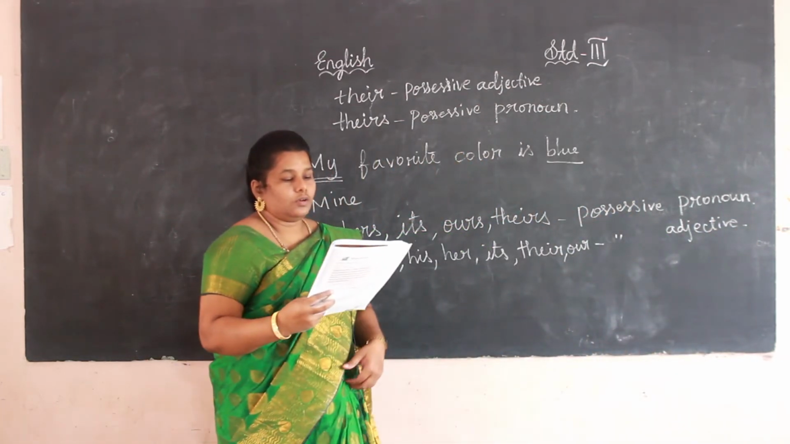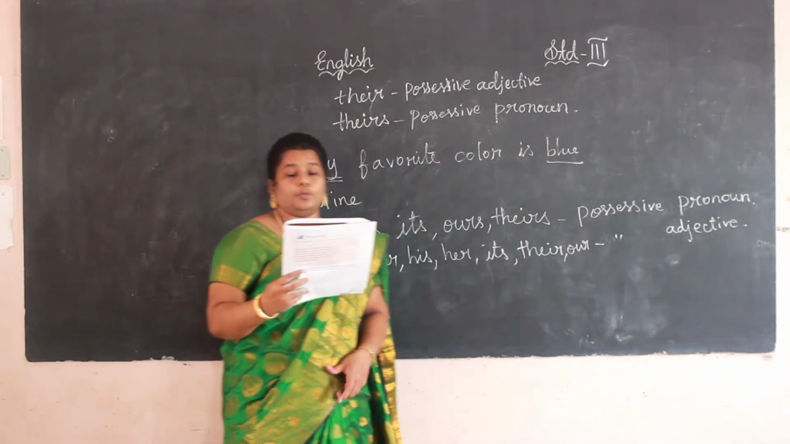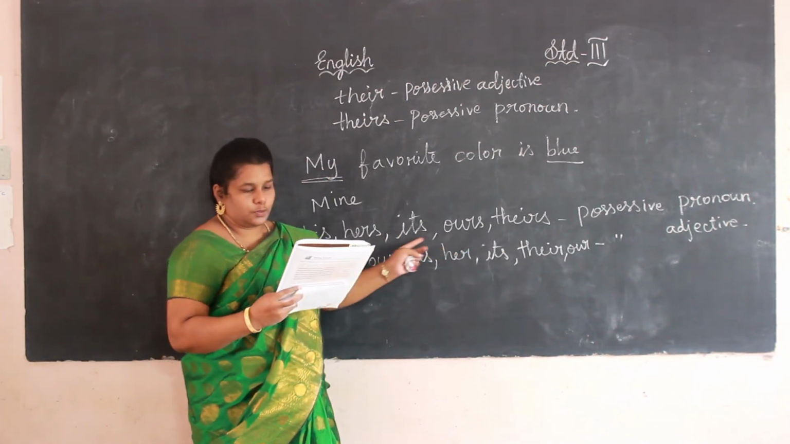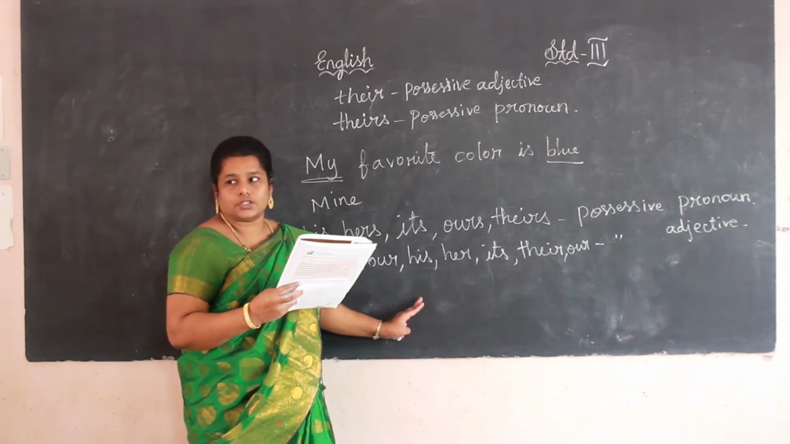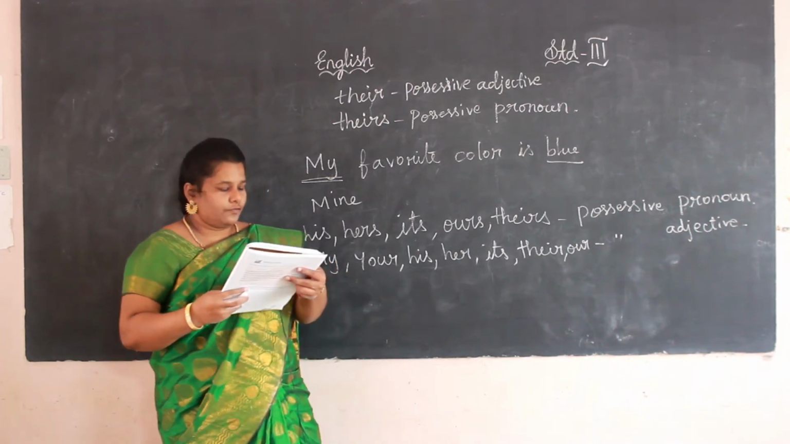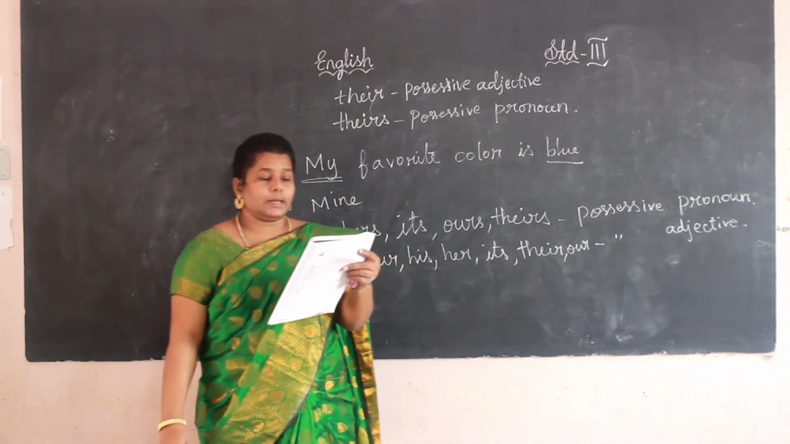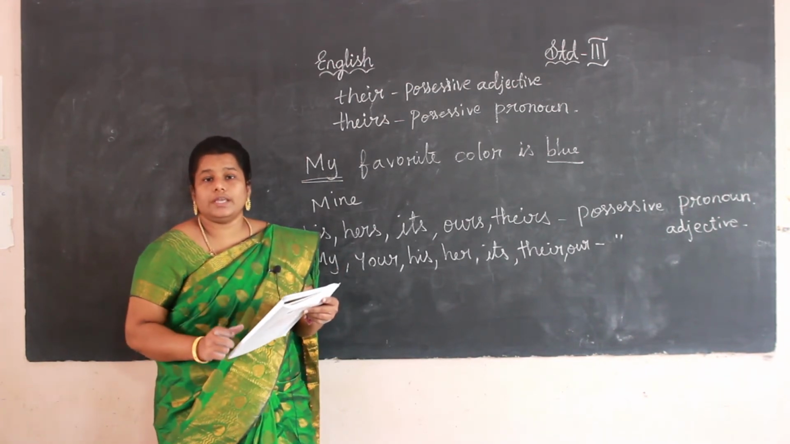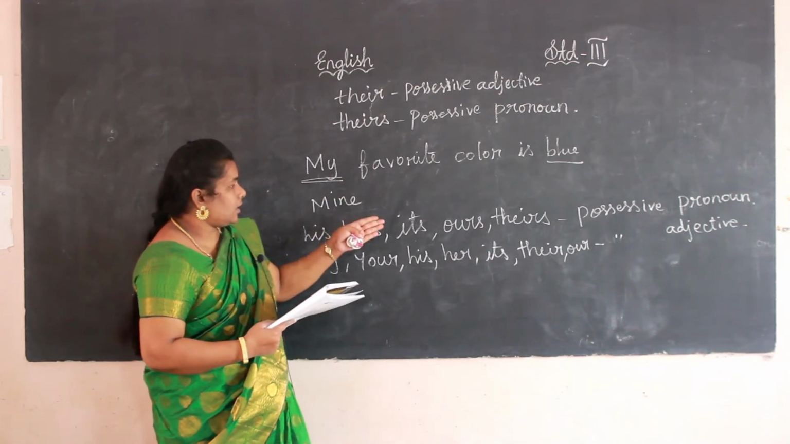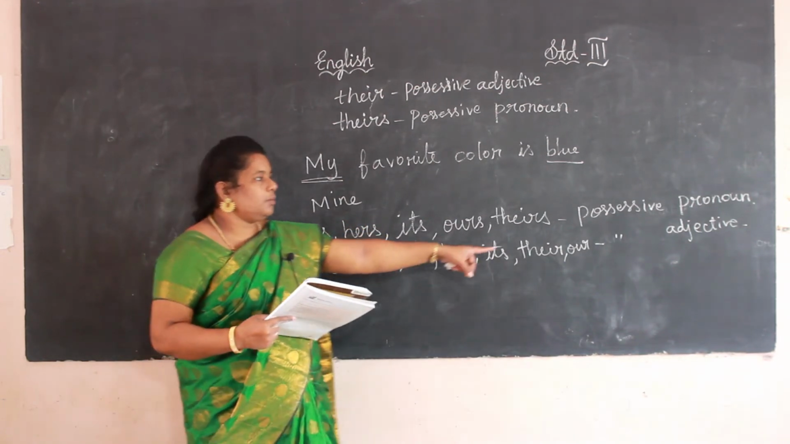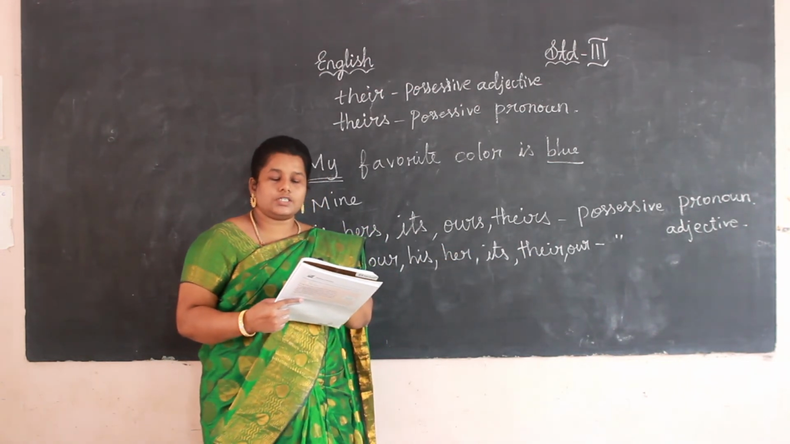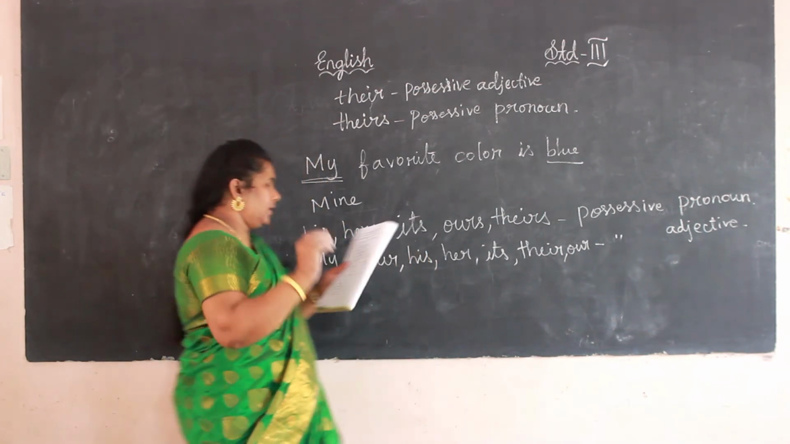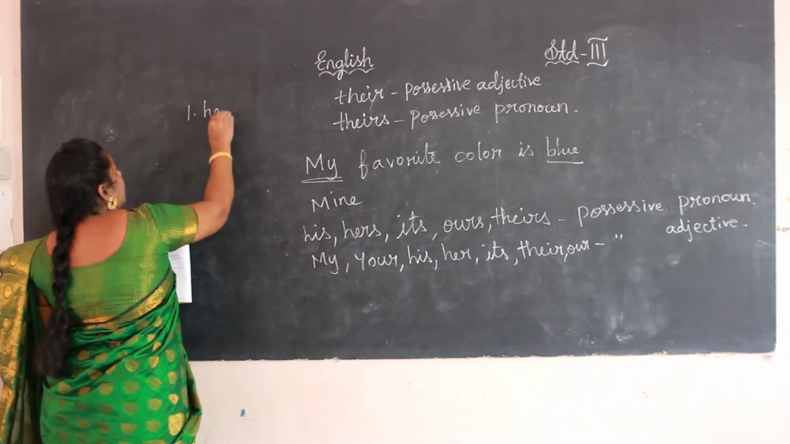Okay. Now let me move to the exercise. Underline the possessive pronouns and circle the possessive adjectives. Okay. First one, Ritu's mother baked a cake on her birthday. What is the pronoun here? Her. Yes, it is a possessive adjective. For a possessive adjective, what do we want to do? Circle. So, circle her.